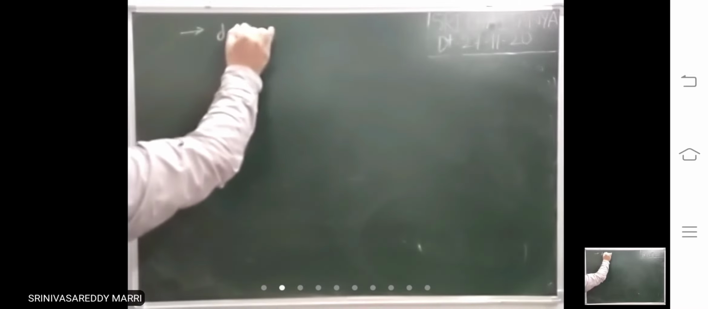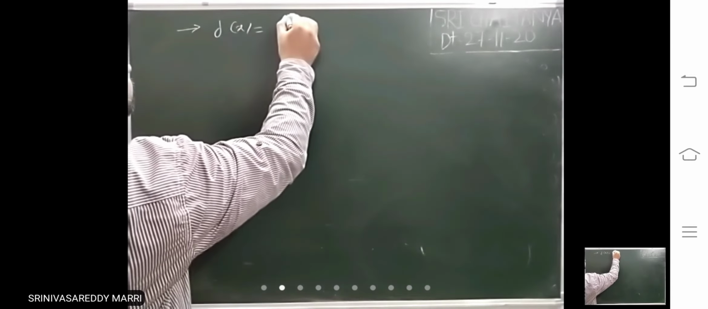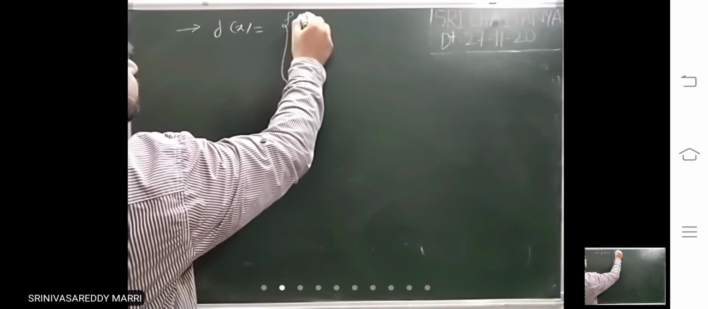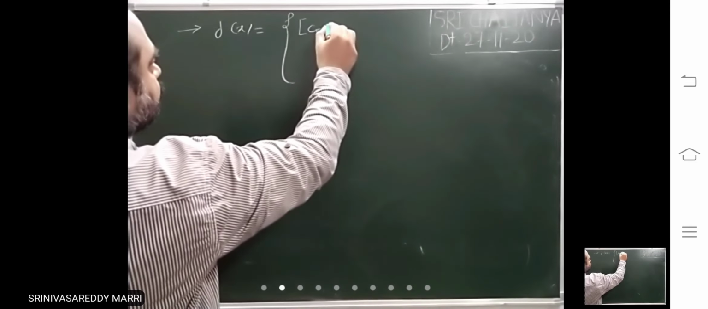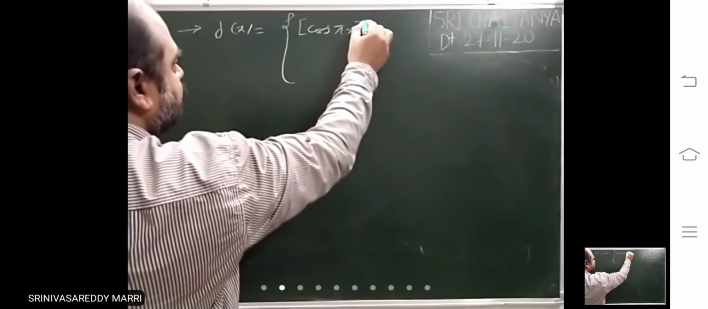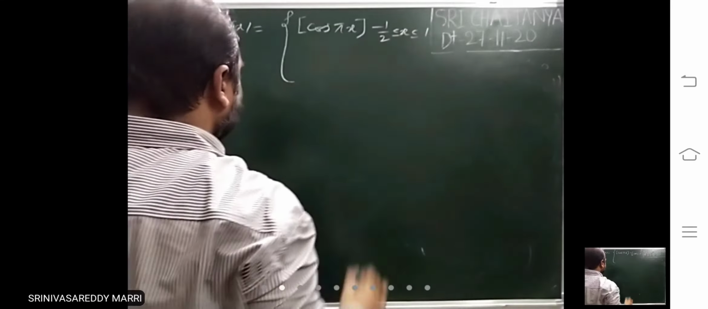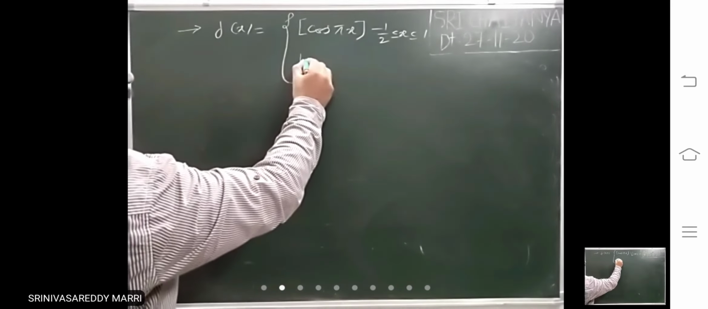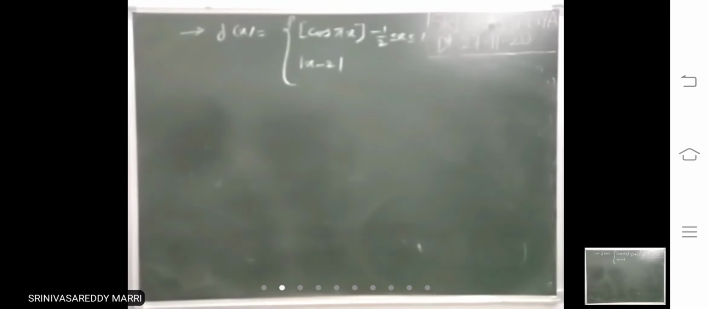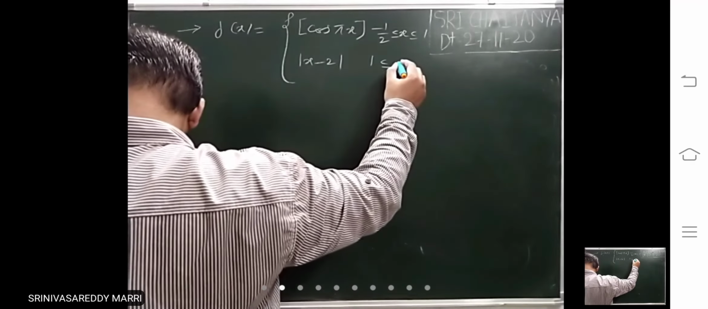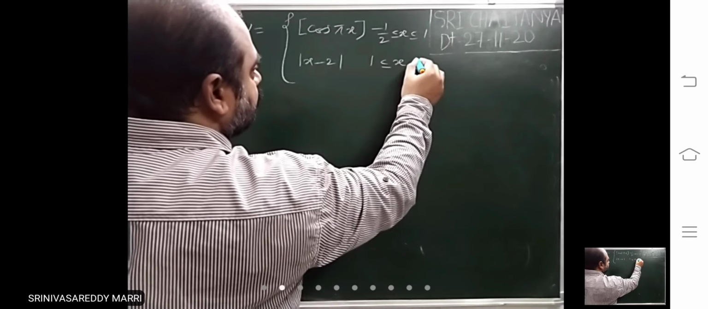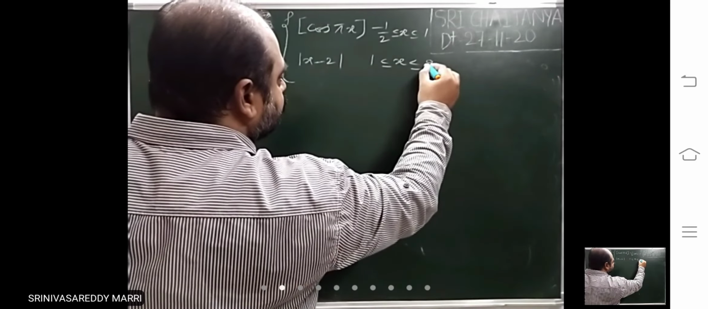Suppose look at next. Another function is defined like this. F of x equals to, this is step, less than or equal to 1, and it is defined as modulus of x minus 2, 1 to 2.